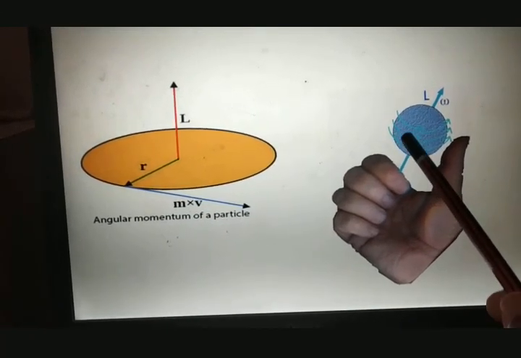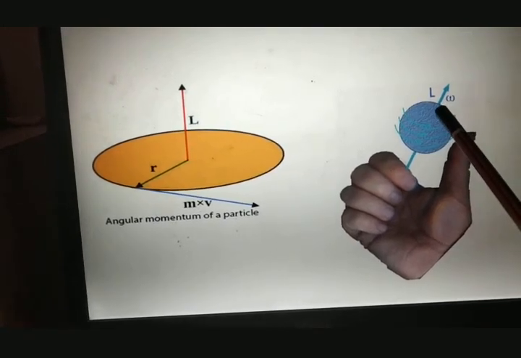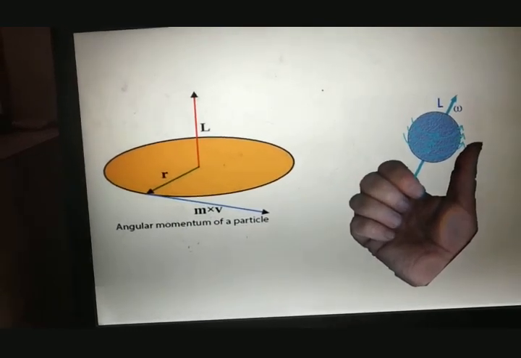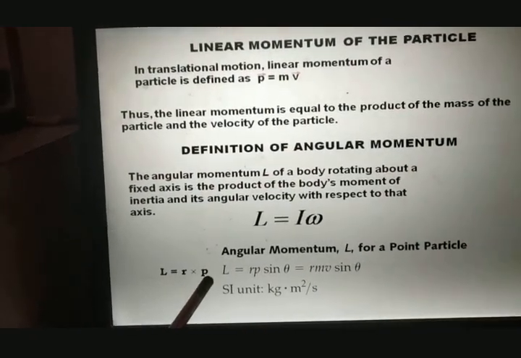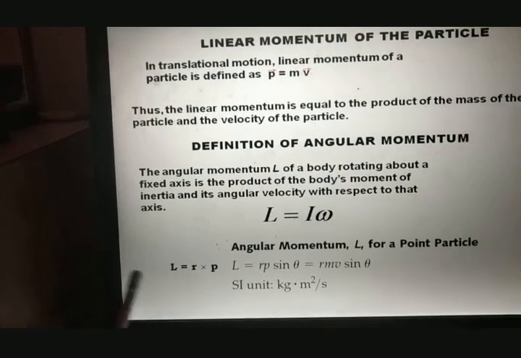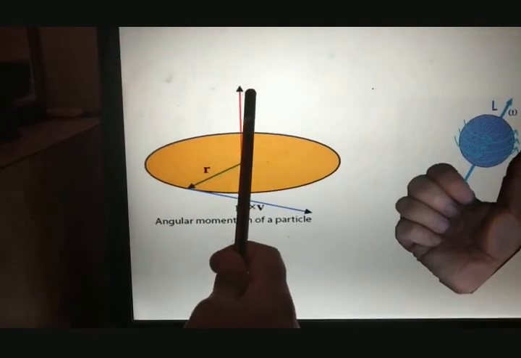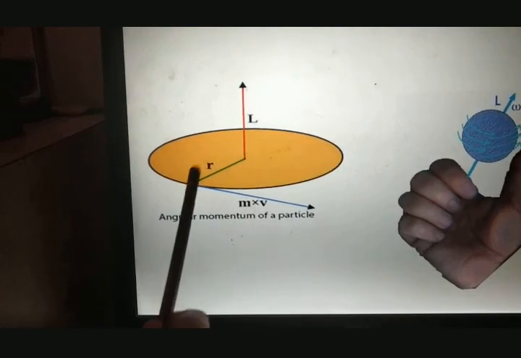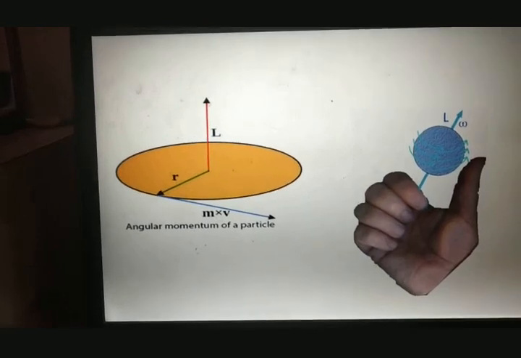If the body is moving in an anti-clockwise sense, the thumb gives the direction of angular momentum L, which is shown here. So the equation L = r × p means that L, r and p are all mutually perpendicular to each other, as shown in this diagram. L will always be along the axis of rotation. Thank you.